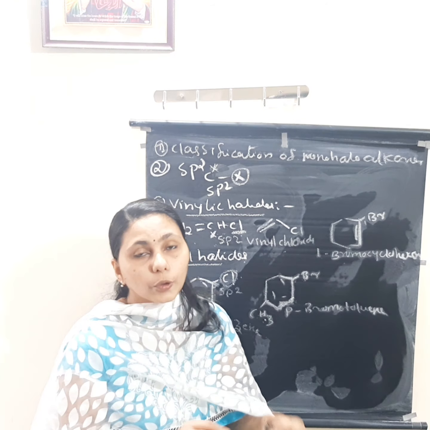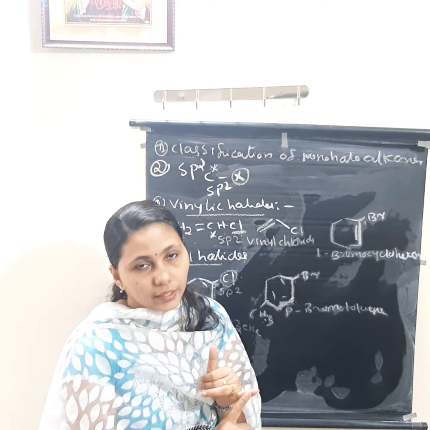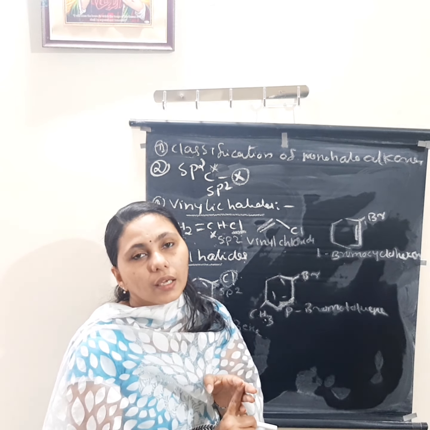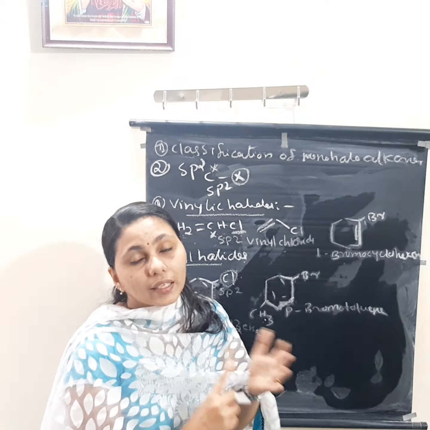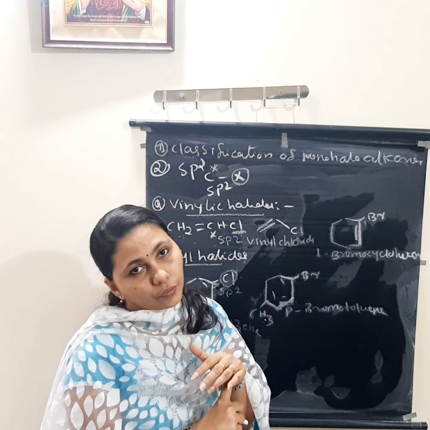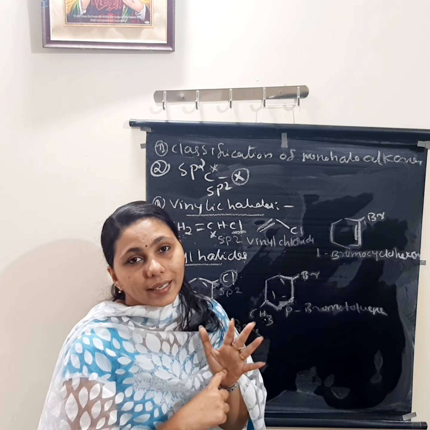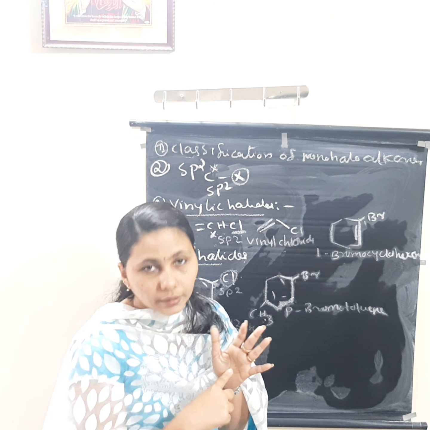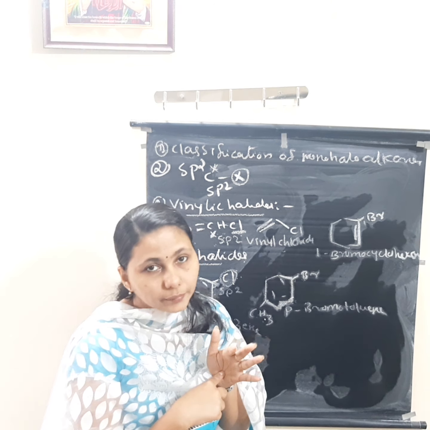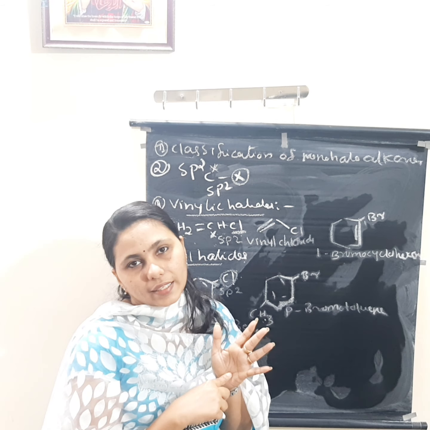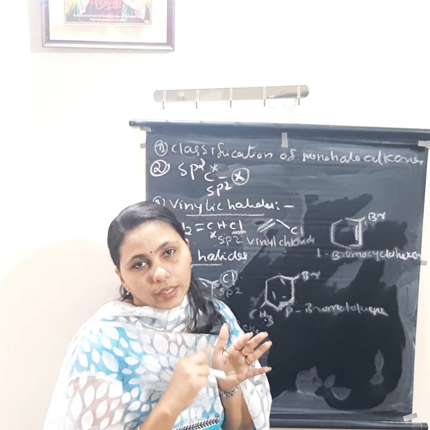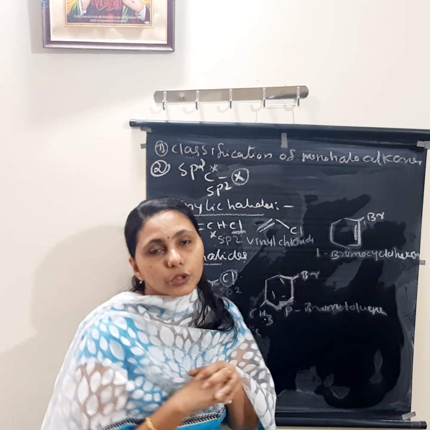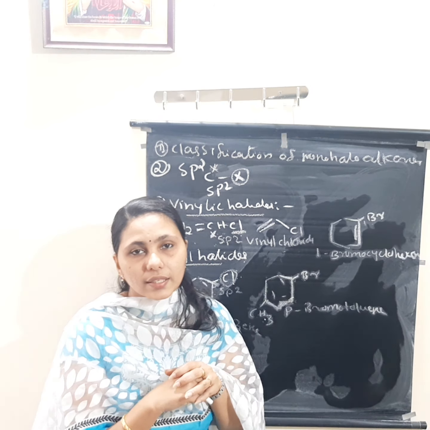Once again, I will tell you: based on the number of halogen atoms, mono, di, then poly. Okay. So after that, monohalogen compounds are again classified into compounds containing sp3 C-X bond, that means containing an sp3 hybridized carbon atom, then the compounds containing sp2 C-X bond, that means the halogen attached to an sp2 hybridized carbon atom. So that is about which one? The classification of haloalkanes. Clear all of you?